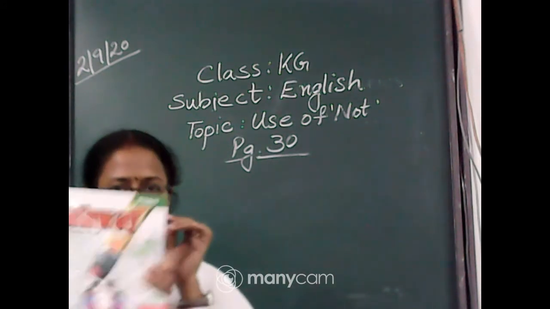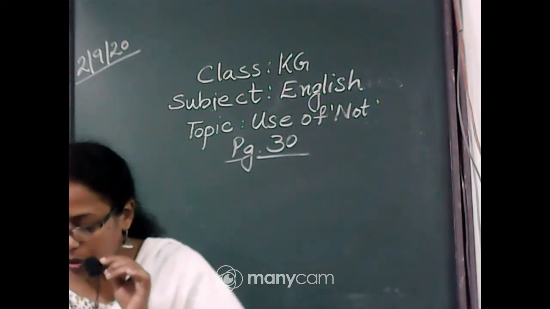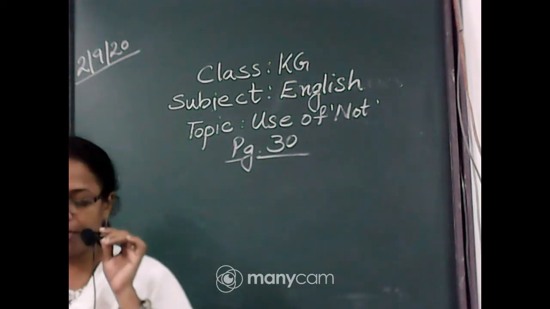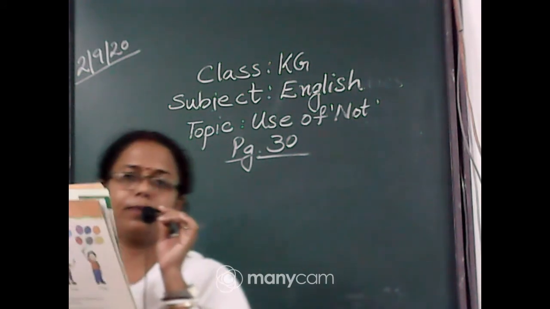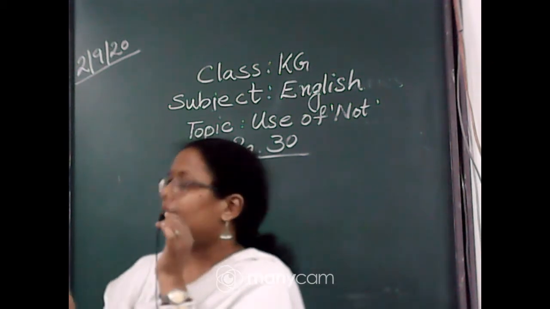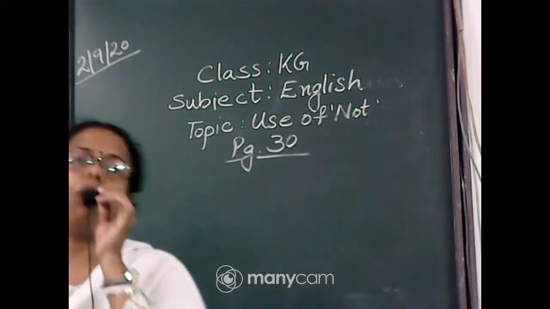Now all of you please open page number 30 of your English course book. Today I am going to discuss this along with you. Here comes lesson number 22, page number 30, use of not. Here we have been given some images and we have to find out whether the answer is correct or wrong.